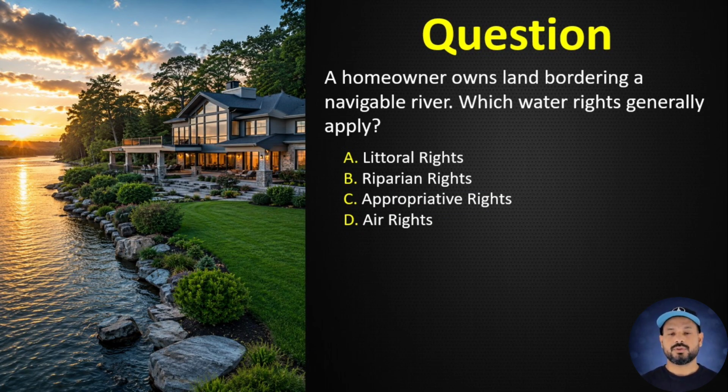Question number 25. A homeowner owns land bordering a navigable river. Which water rights generally apply? A. Littoral rights, B. riparian rights, C. appropriative rights, D. air rights. Correct answer B, riparian rights. Riparian rights generally apply to land bordering rivers and streams.